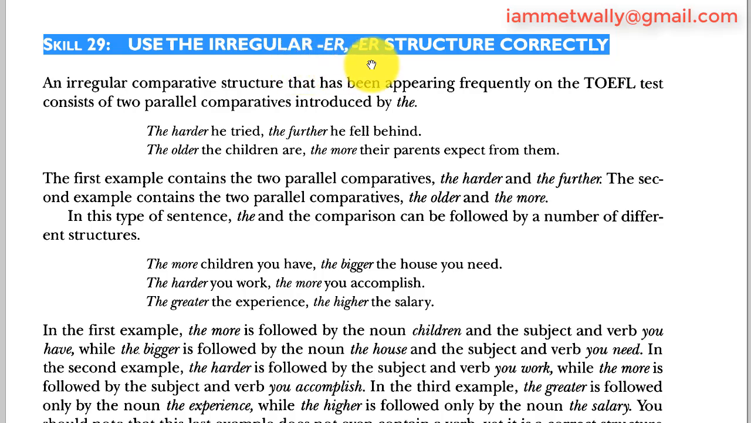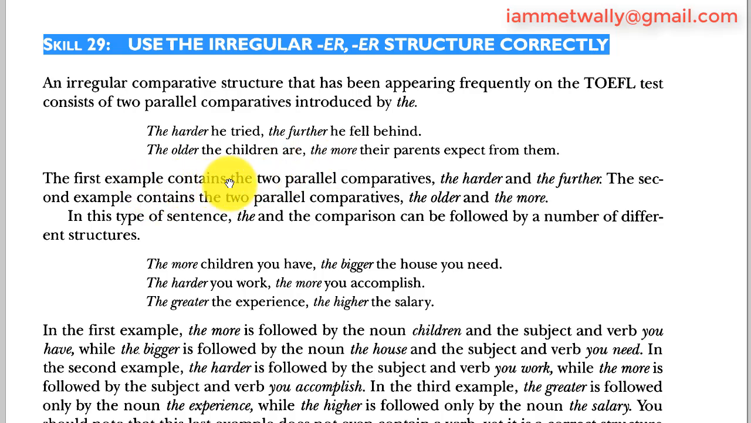Skill 29: use the irregular ER structure correctly. An irregular comparative structure that has been appearing frequently on the TOEFL test consists of two parallel comparatives introduced by "the": The harder he tried, the further he fell behind. The older the children are, the more their parents expect from them. As you can see here: the harder, the further, the older, the more.